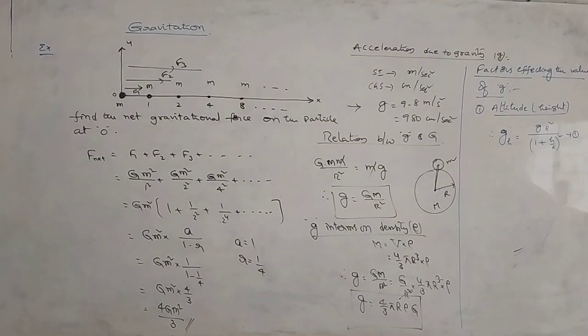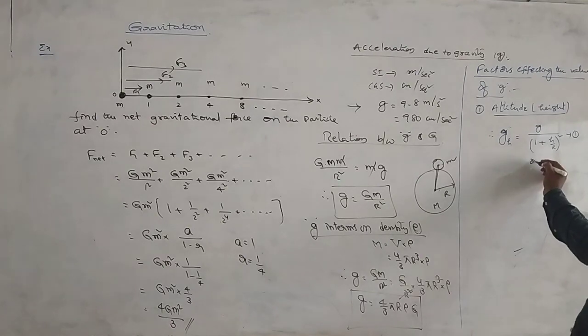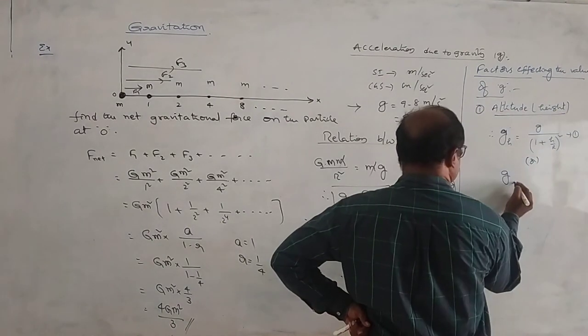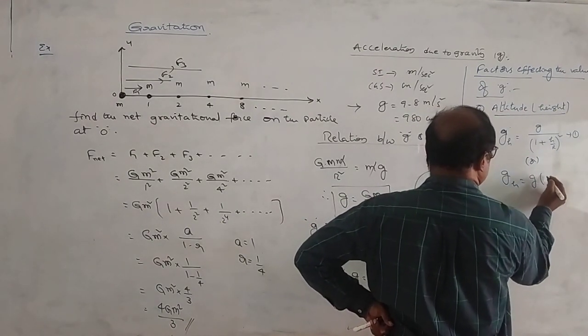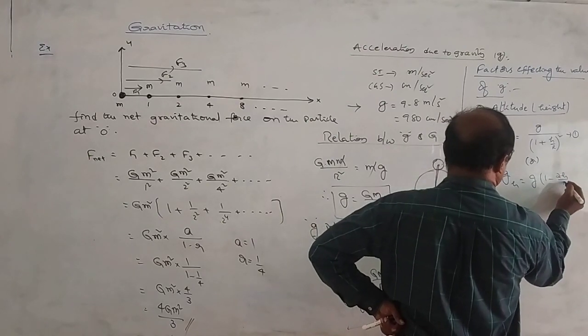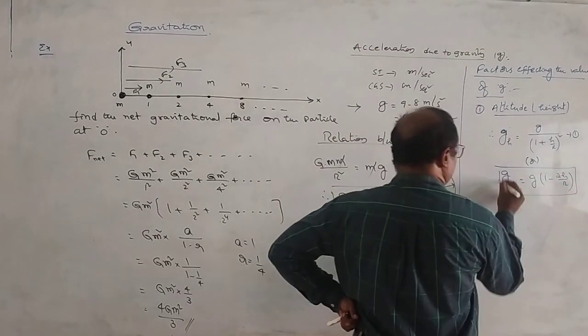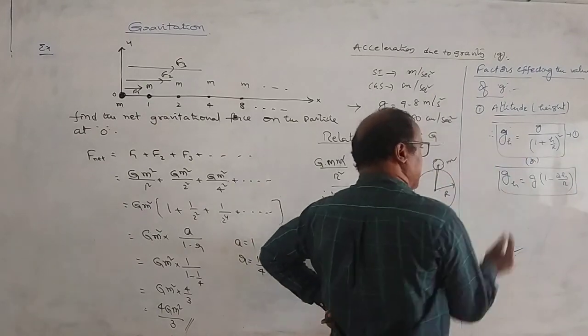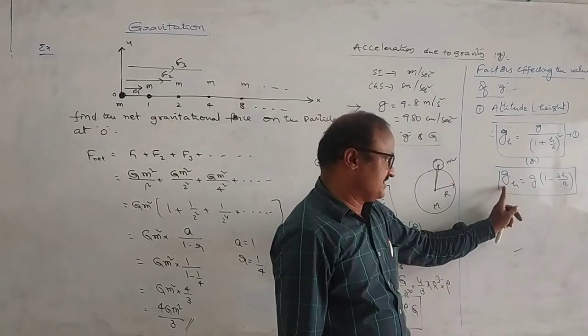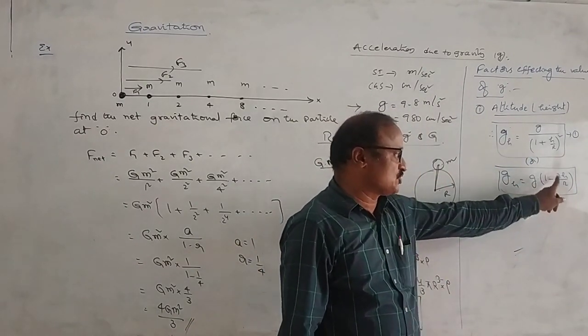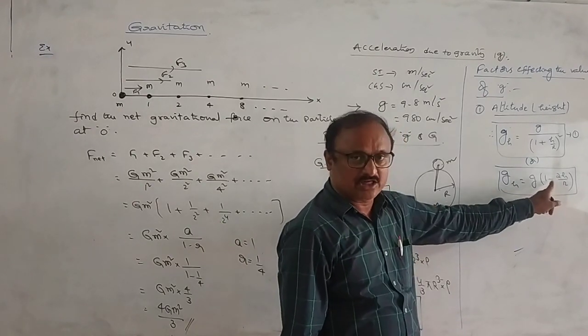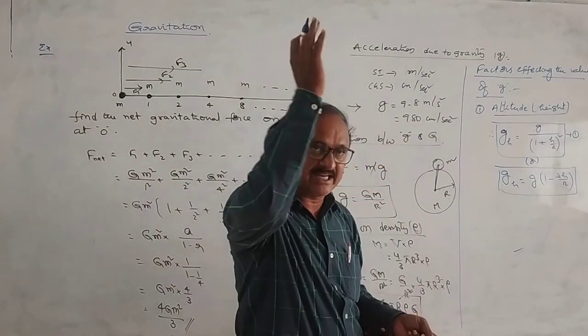Okay na? Sorry, only G by. Gh is equal to G by (1 plus h by r) whole square. Later approximately it can be written as Gh is nearly equal to G into (1 minus 2h by r). It is an exact formula and it is an approximation formula. From this equation also we conclude that gravity decreases with height.